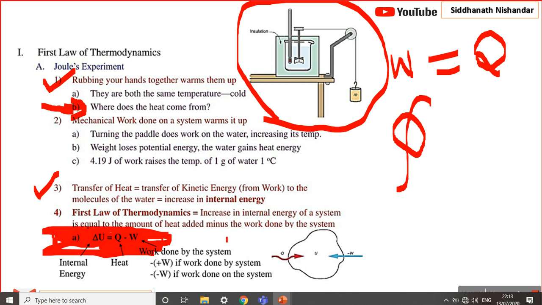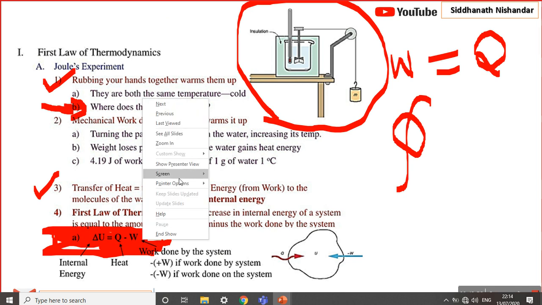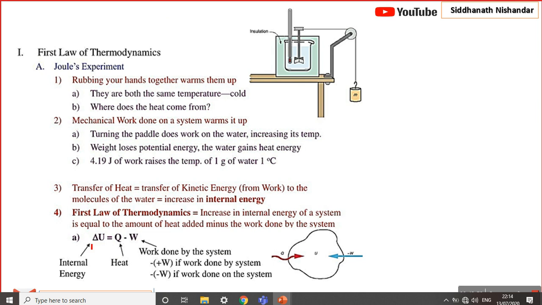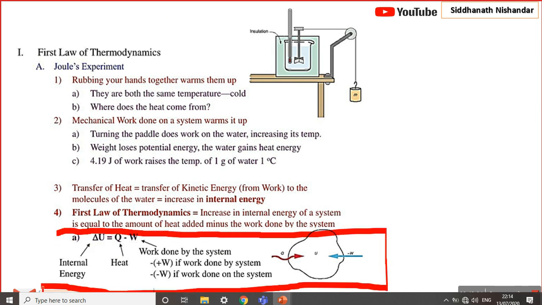This is the first slide, very important. This is a very important statement. We derive one equation: the change in internal energy is the difference between Q and W. Okay, focus here. Q minus W. The first law of thermodynamics: the increase in internal energy of a system is equal to the amount of heat added minus the work done by the system.